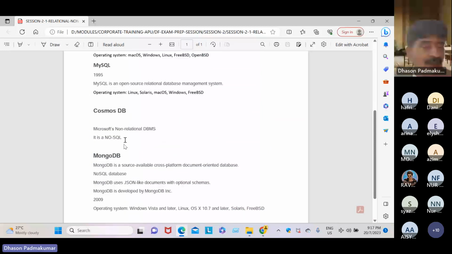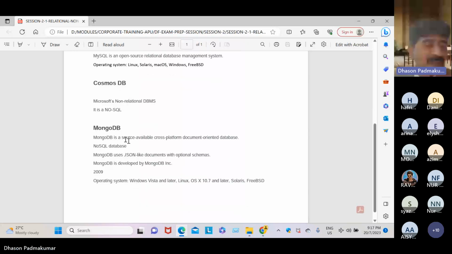And Cosmos DB. It is non-relational, not relational, so it is like JSON format, key format. This is the best example of non-relational. MongoDB is also NoSQL, which means it's non-relational.